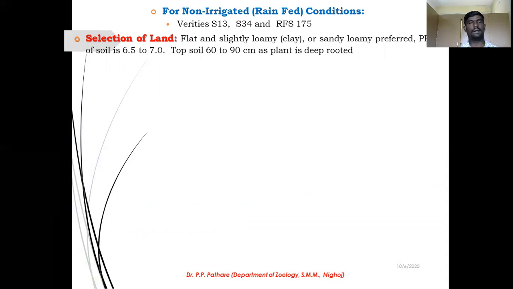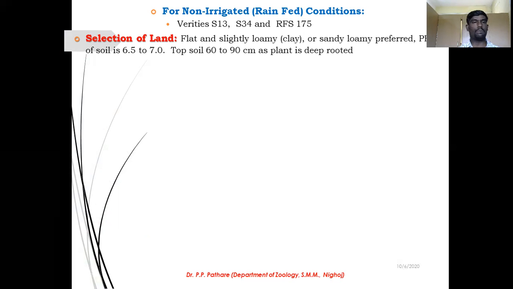In that, first, which type of variety is suitable for the non-irrigated or rain-fed condition. S30, then S34, S13, RF S175. These are very good varieties for non-irrigated condition. These varieties show an average leaf production, well growth of the mulberry plant, and they also show very good insect and disease resistance.